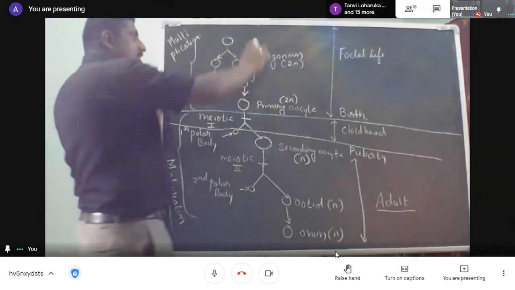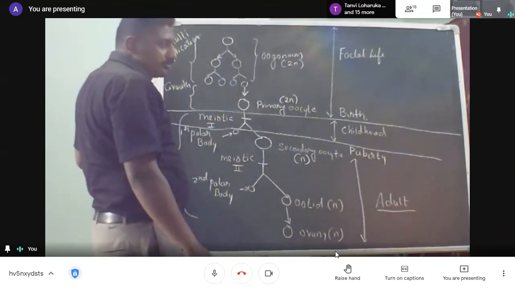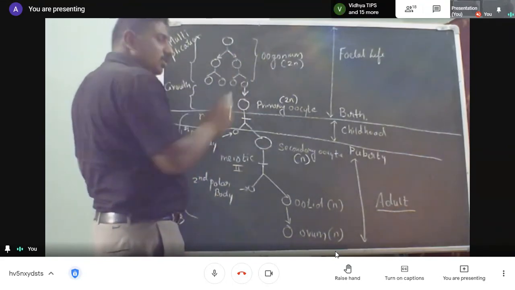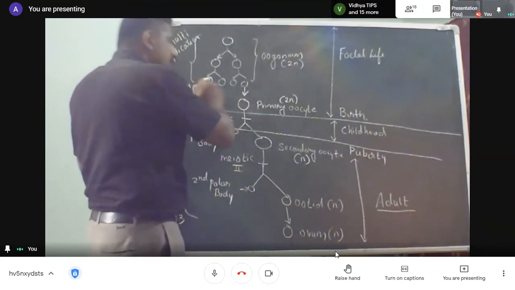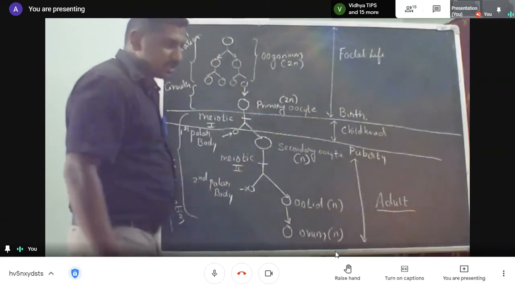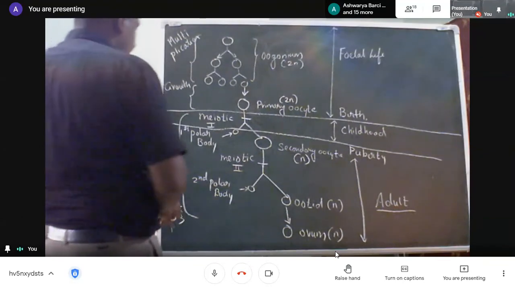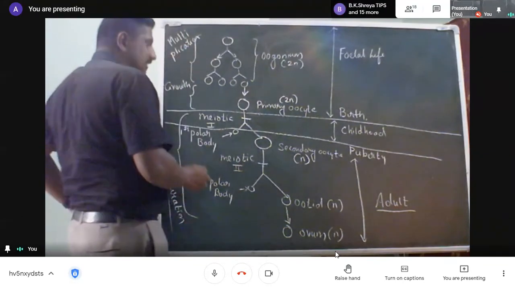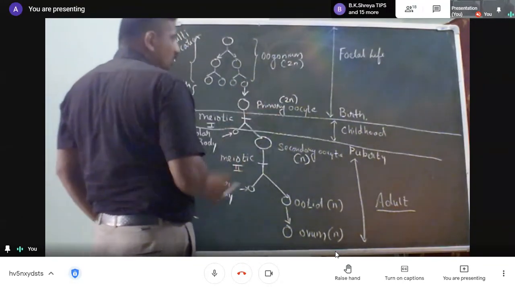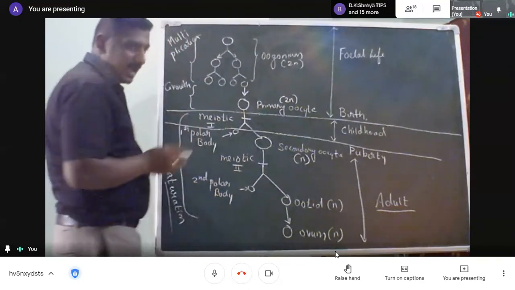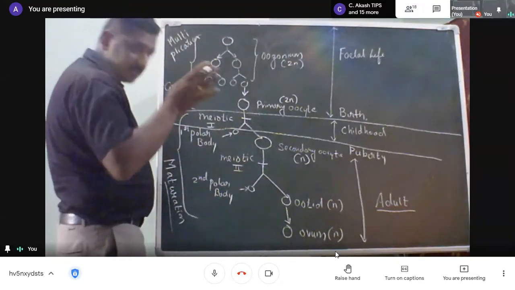So here, millions of oogonia are formed. Though millions of oogonia are formed, among them only a few get transformed into a primary oocyte. Now, no more primary oocytes or oogonia are added after birth.